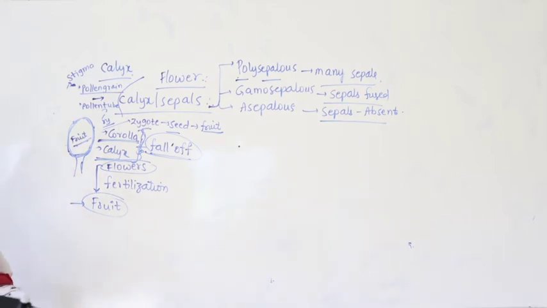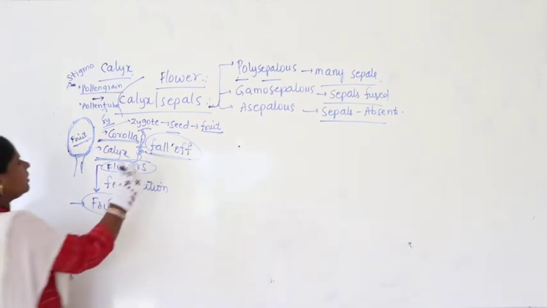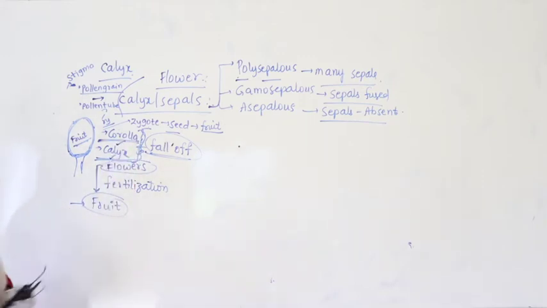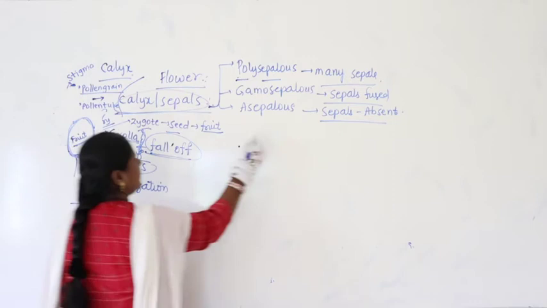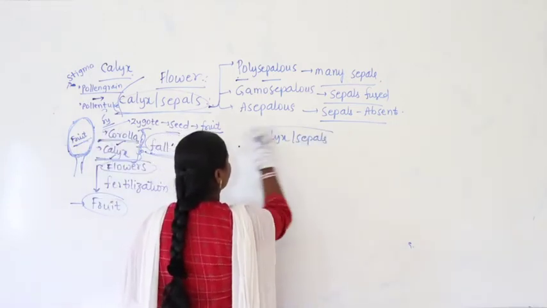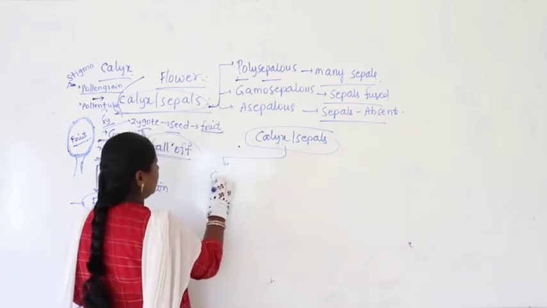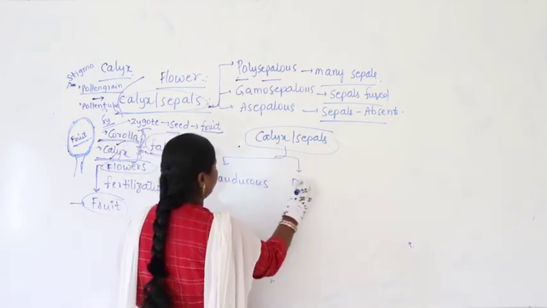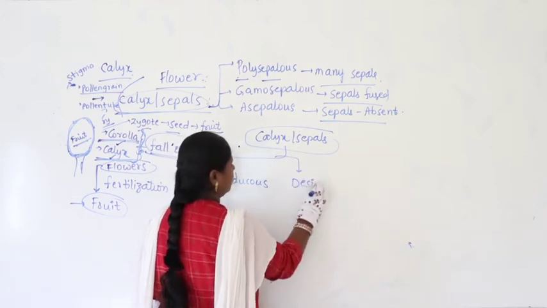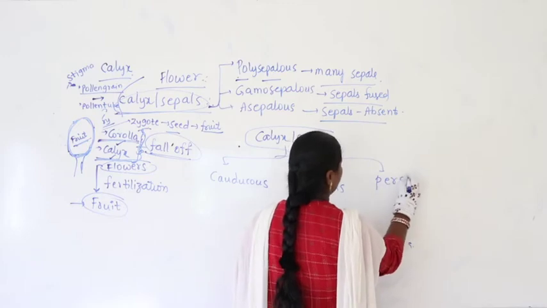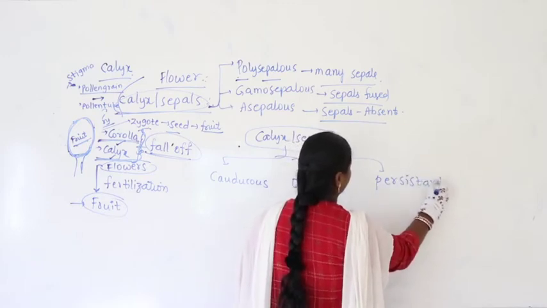So basically, if you look at the terminologies here, corolla and calyx generally fall off. But if you take the general conditions of calyx and sepals, we have 3 conditions. What are they? Caducous, then we find deciduous, and then we find what is called persistent.